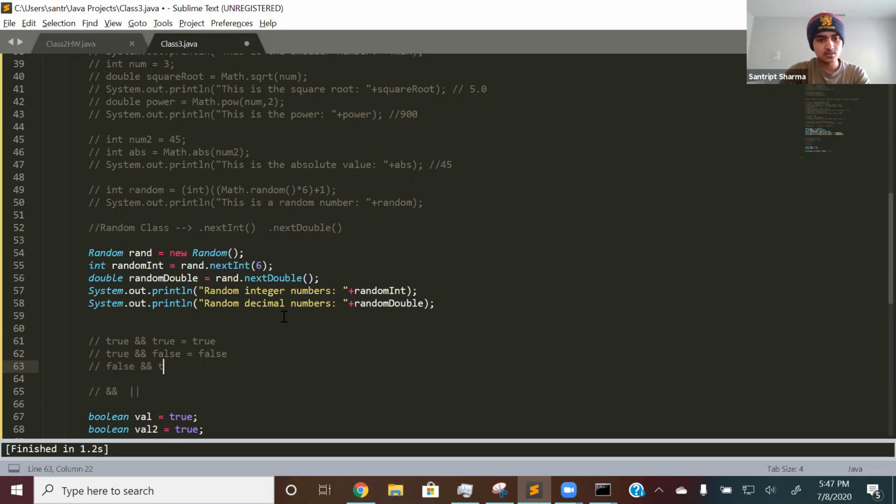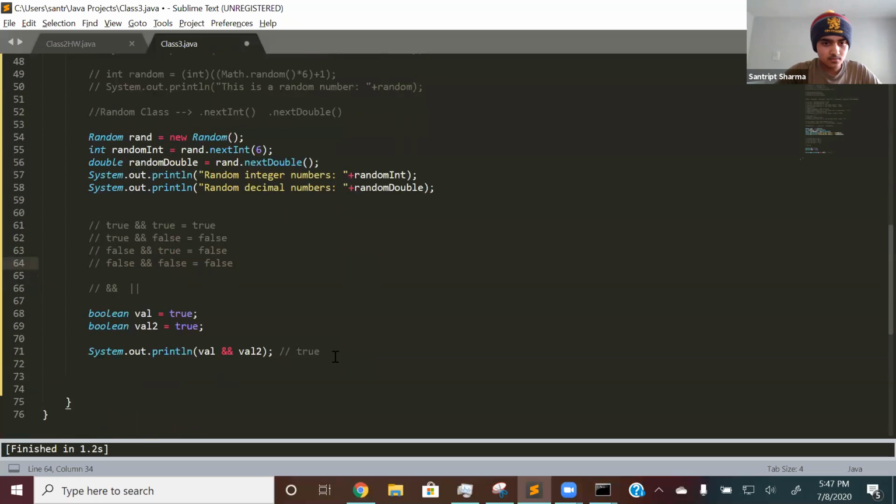False and true is equal to false. False and false is equal to false. All right, so let me explain this. Think about it. True and true. There are two Boolean variables on both sides of the and, right? If one thing is true and something else is true, then overall it will be true, correct?